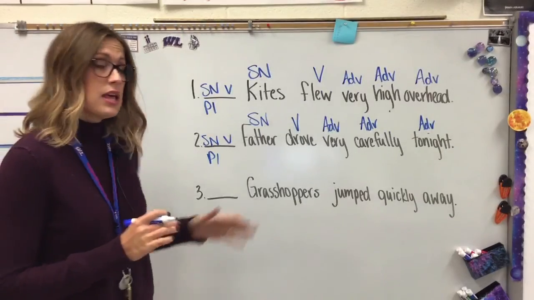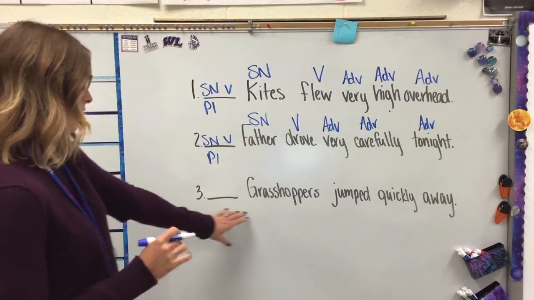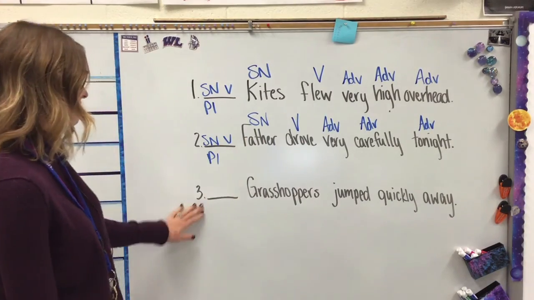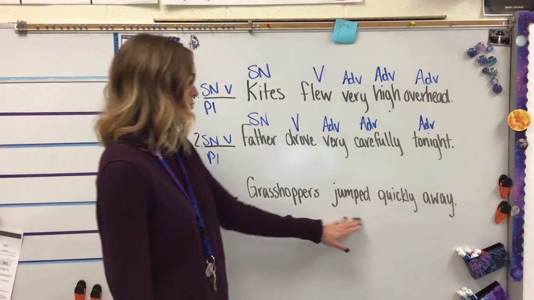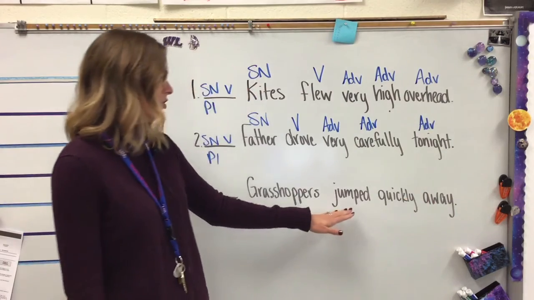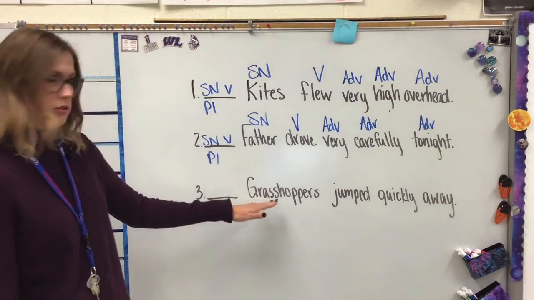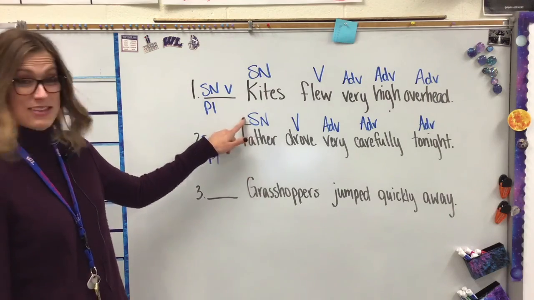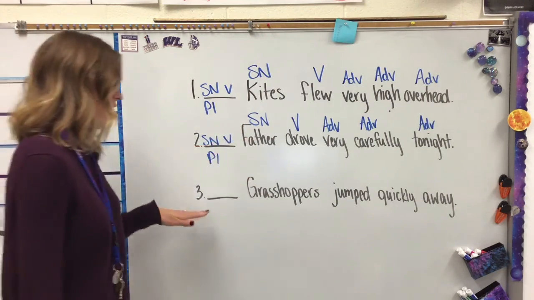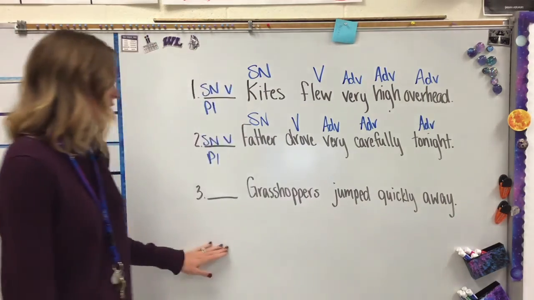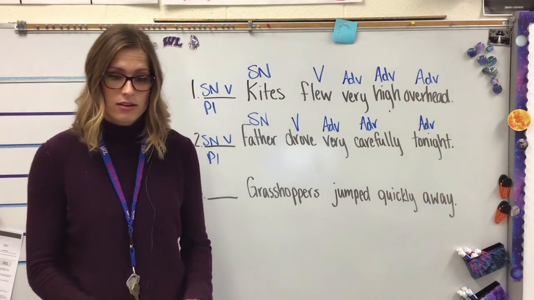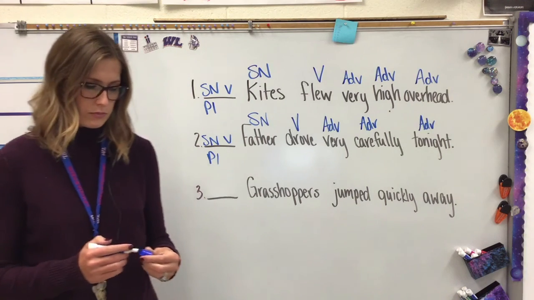Excellent. Let's use that same pattern then for you to try number 3 all by yourself. So it'll sound like this. Sentence 3. Grasshoppers jumped quickly away. What jumped quickly away? Grasshoppers. What do you put above that? Subject, noun, right? Okay, so keep going. Try this one by yourself. Go ahead, press pause, and when you're done, press play.